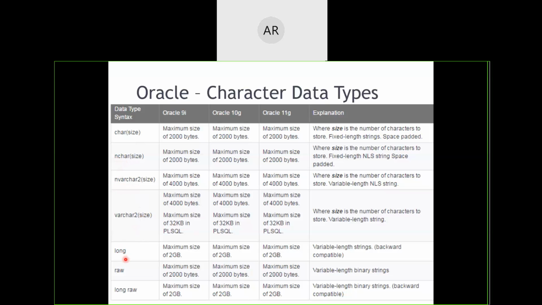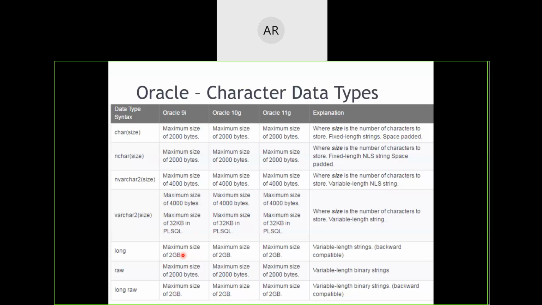Going further, we have one more data type which takes a variable length string of characters, and its size may range up to 2 GB of data. So one variable may hold 2 GB of data, for example a movie file.